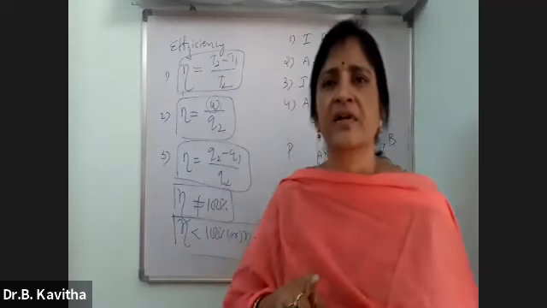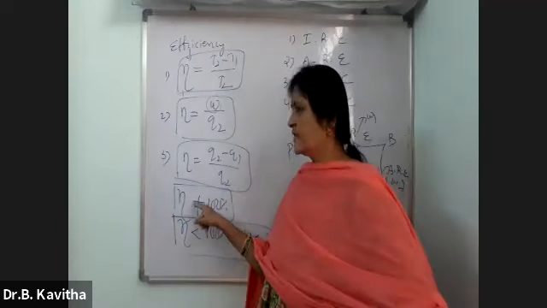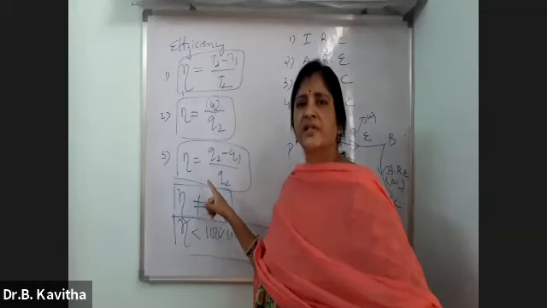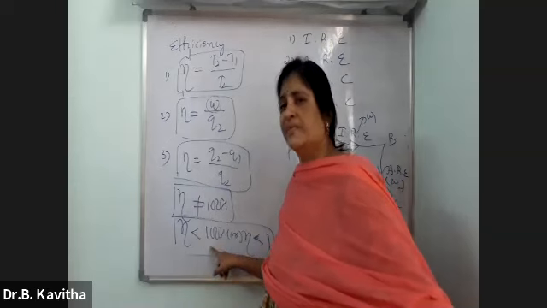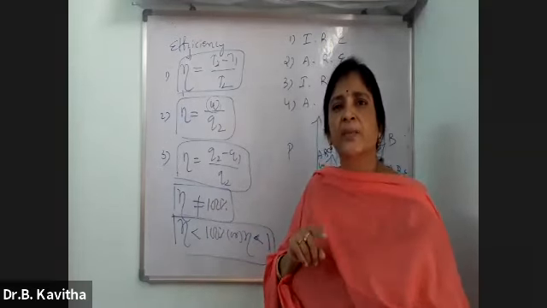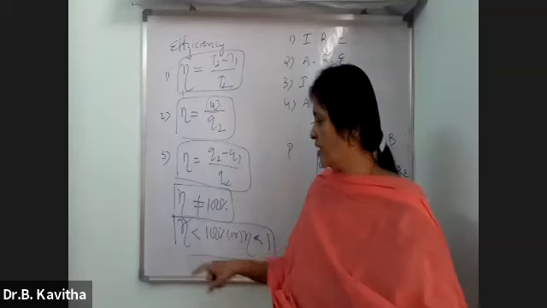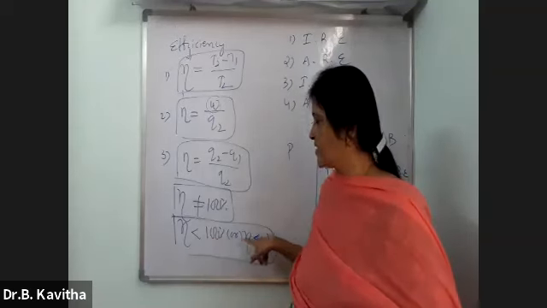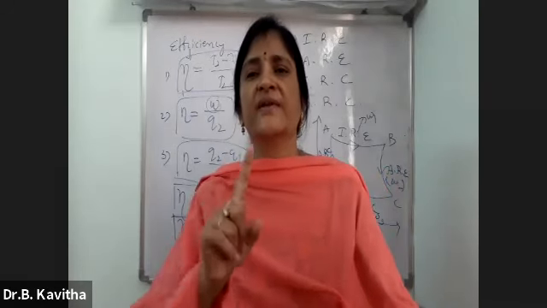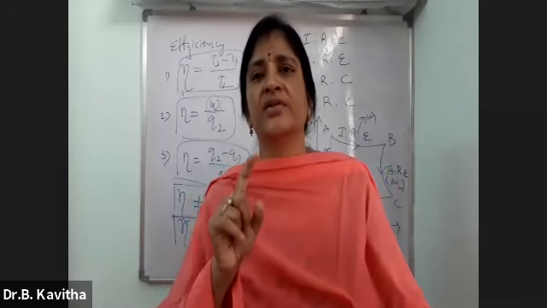No heat engine converts complete heat into work. Therefore, the efficiency of any heat engine should not be 100%. It is always less than 100%, which indicates that no heat engine is converting complete heat into work. So η is less than 100%, or η is less than 1. This is the first point you have to remember in the heat engine, the Carnot cycle.